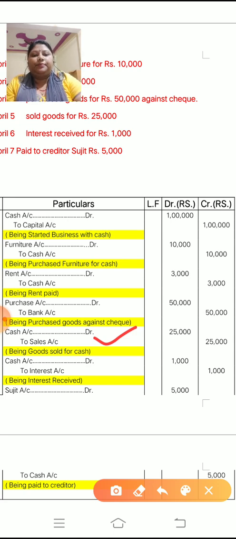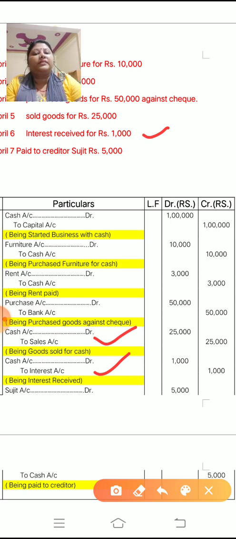Next is interest received for rupees 1,000. Here, interest received. So what comes in? Cash. So the entry will be cash account debit to interest account, on the credit side to interest.